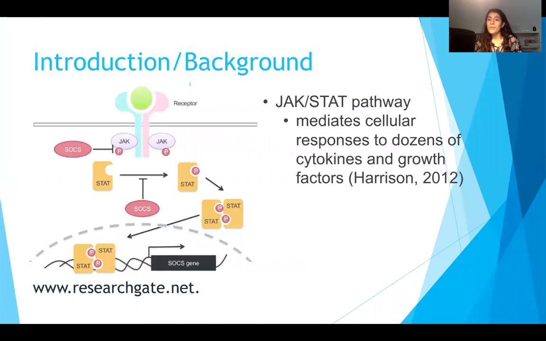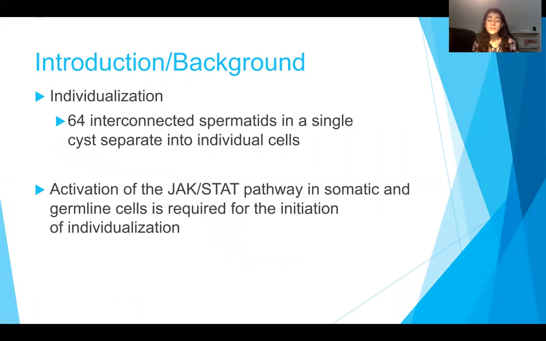So the JAK-STAT pathway mediates many cellular responses to cytokines and growth factors, and it's found in a wide variety of mammals like humans, and it's also found in fruit flies. Now, in fruit flies, this pathway is a lot simpler, but it's still a great model to test the JAK-STAT pathway in. And individualization is a really prominent step in differentiation of spermatids or the maturation of the spermatids.